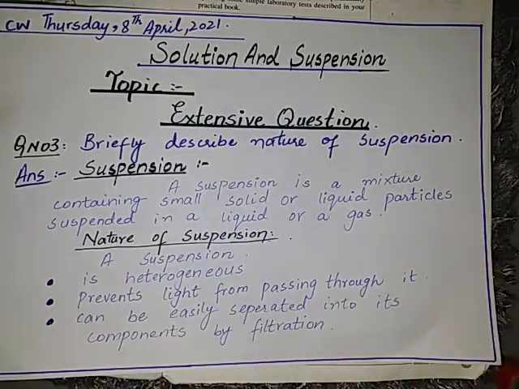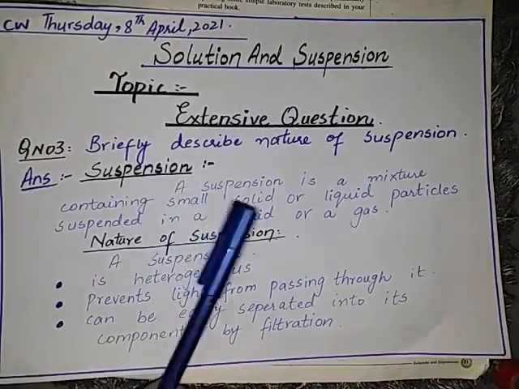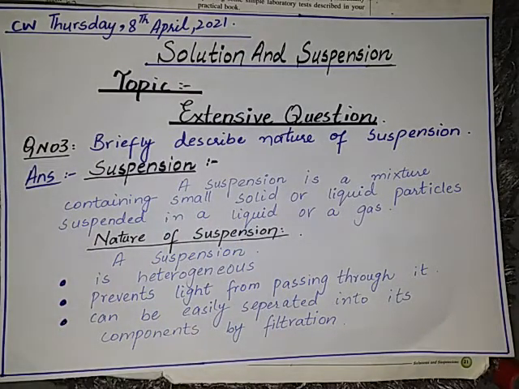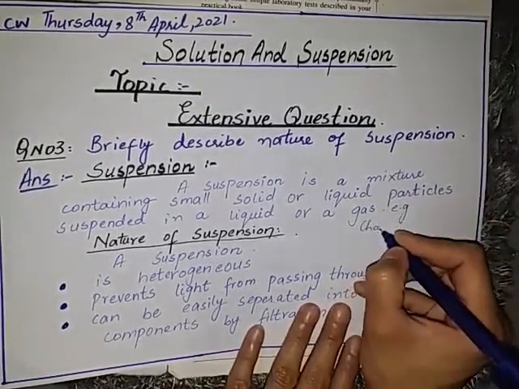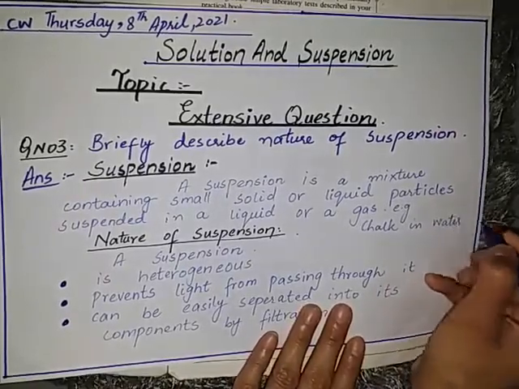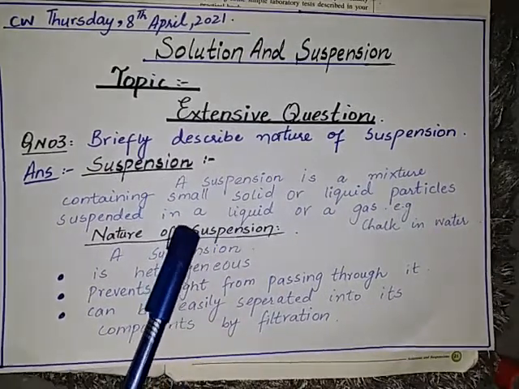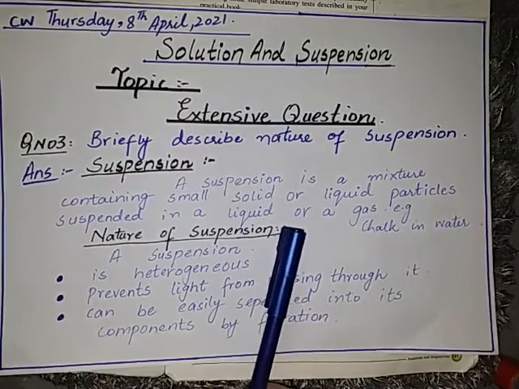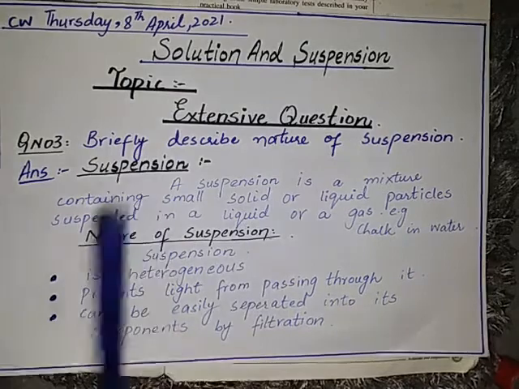The answer is, first, to write the definition of suspension. The definition is: a suspension is a mixture containing small solid or liquid particles suspended in a liquid or gas. For example, chalk in water. So this is the definition of suspension. As I have already explained, the mixture in which the solid particles remain suspended and do not evenly dissolve is known as a suspension.